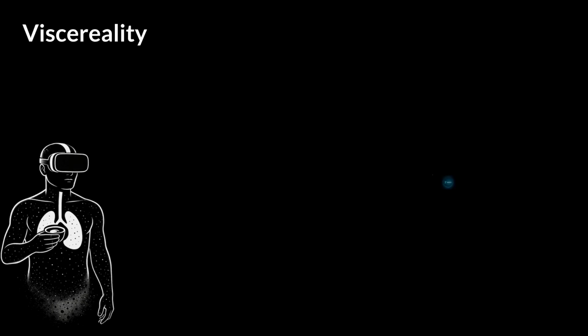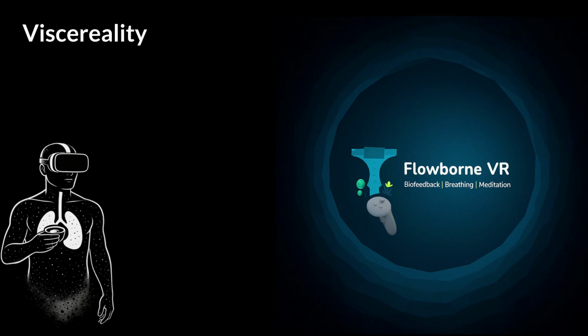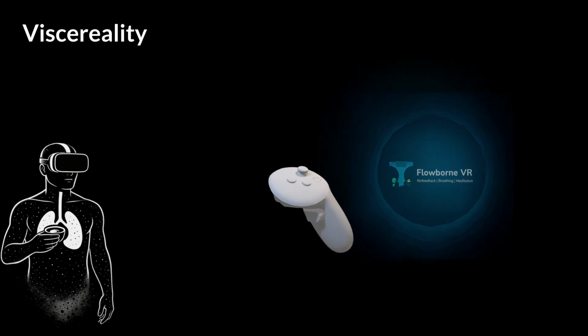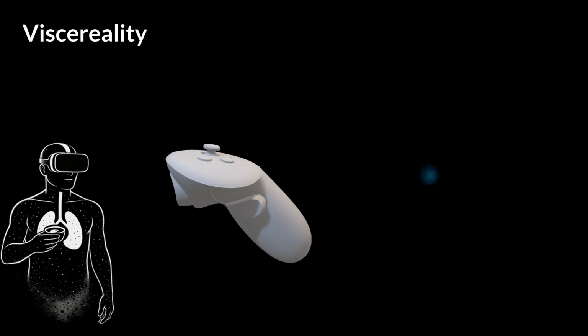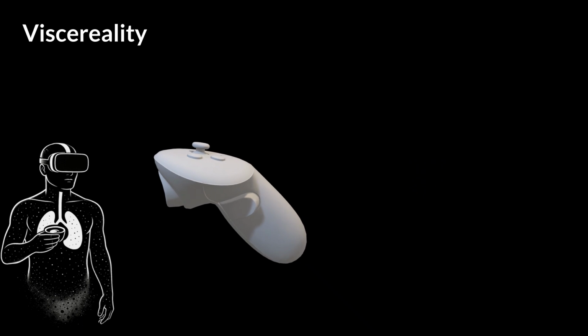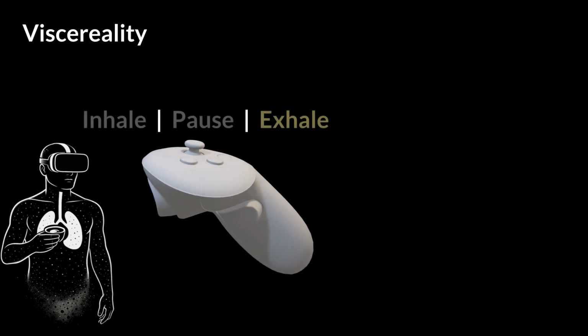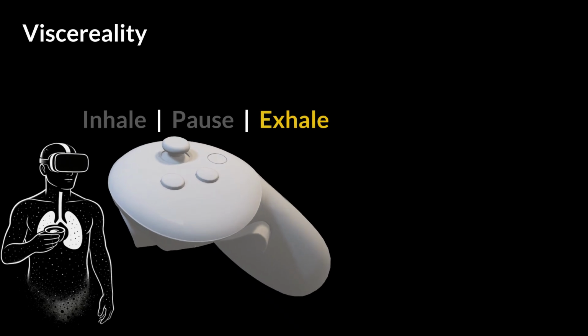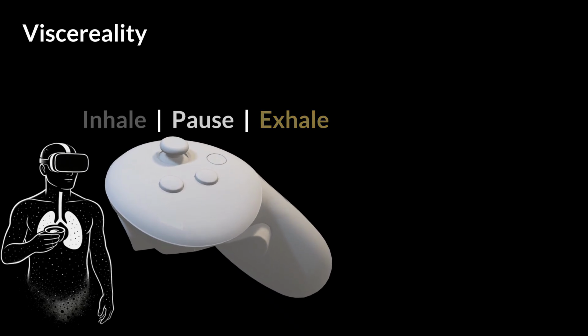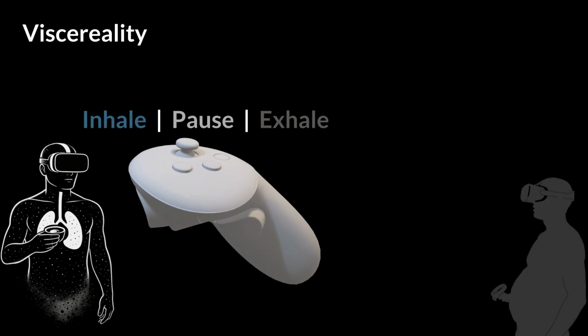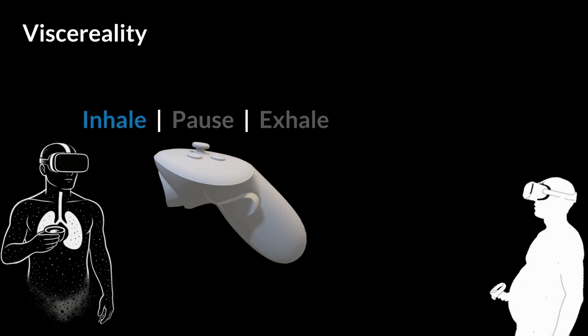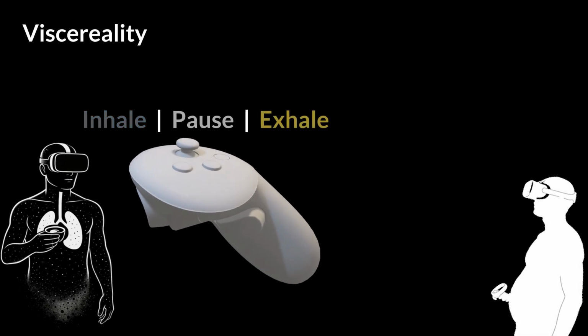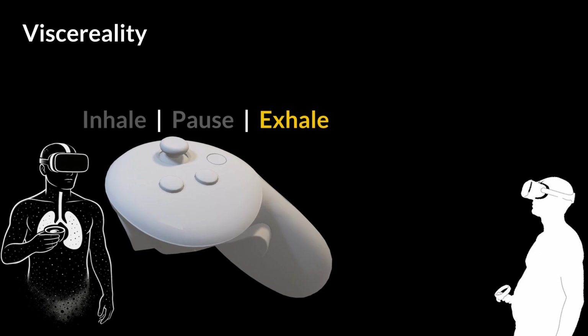We operationalize a breath tracking system based on a method from the VR application Flowborn, which leverages the controller's built-in positional tracking. By placing the controller on the abdomen, the system derives breathing patterns from spatial displacement and applies a movement filter to isolate respiratory motion. The algorithm then uses this filtered data to classify breathing states as exhale, pause, or inhale, enabling real-time breath detection